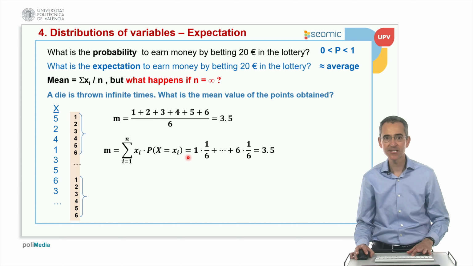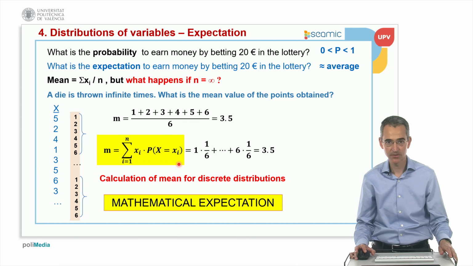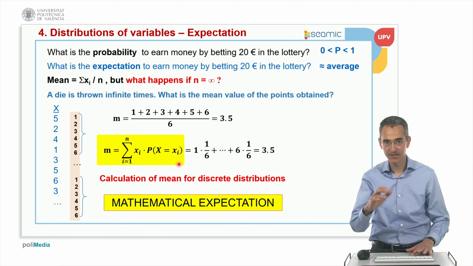So this is the formula that we are going to apply. Whenever we have a discrete variable and we want to compute the average, we will apply this formula. This is the calculation of the mean or of the average for discrete distributions. And this is the mathematical expectation. I will define this concept a bit better, but more or less the expectation is like the average.